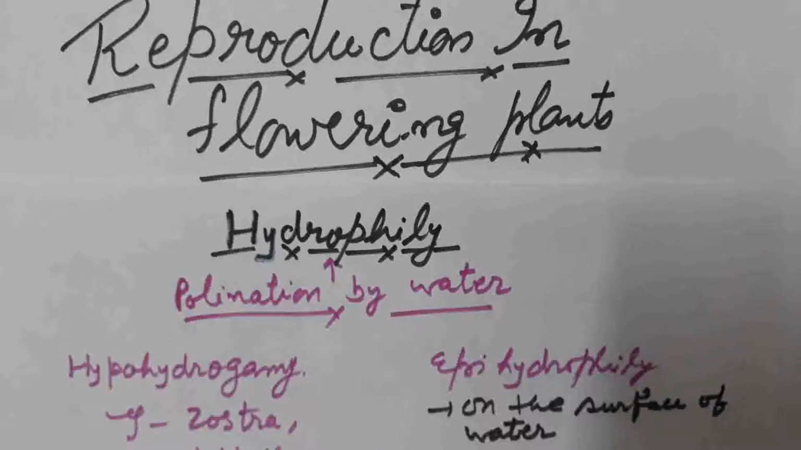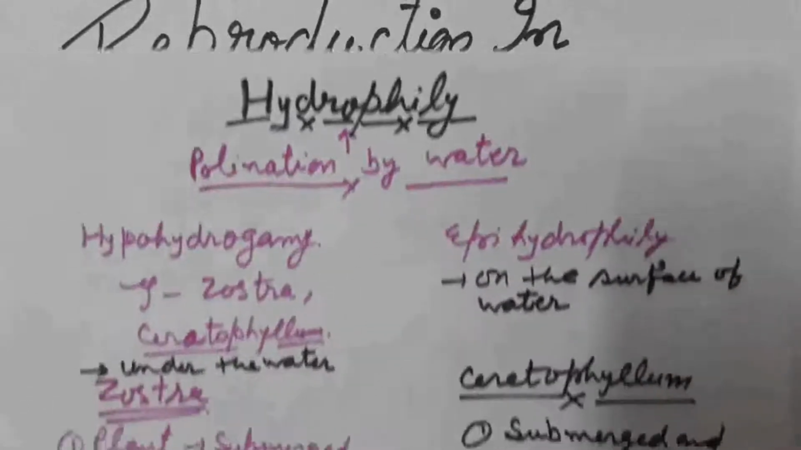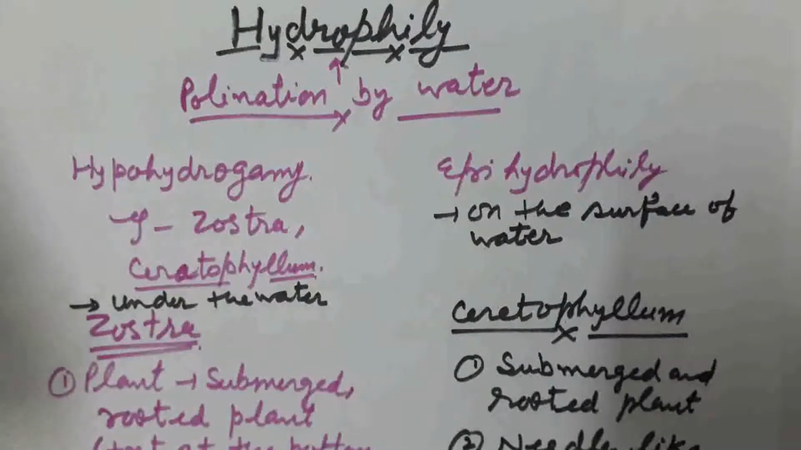Students, in this video we are going to discuss the concept of hydrophily related to the chapter reproduction in flowering plants. What do you mean by hydrophily? Pollination by water is known as hydrophily. Two types of possibilities exist in nature: the pollination takes place under the water or on the surface of water.